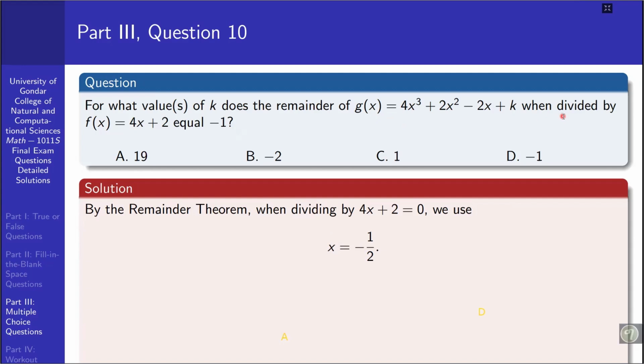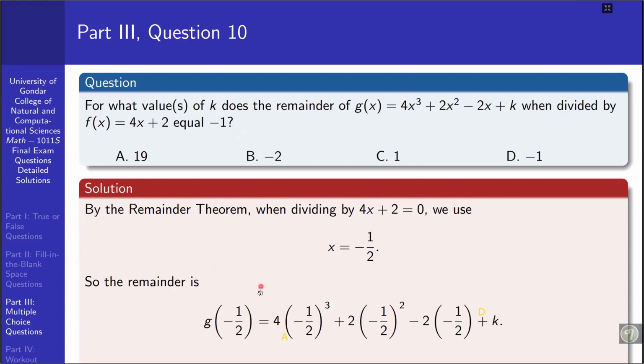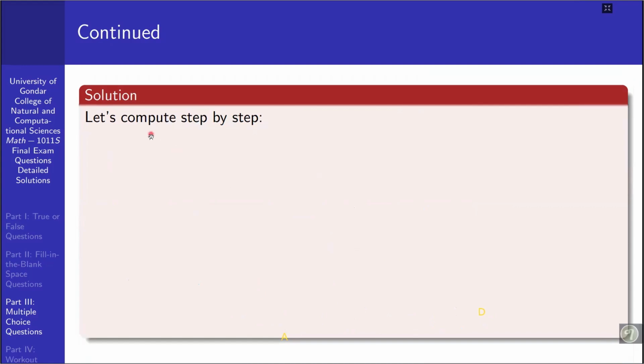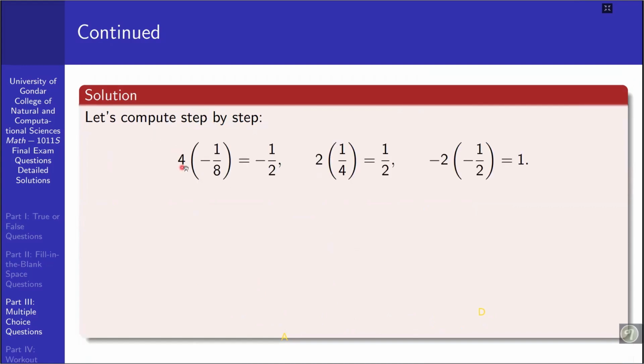ስለዚህ linear equation ነው የምናገኘው ማለት ነው። So the remainder g of negative 1 over 2 is equal to 4 into minus 1 over 2 cubed plus 2 into negative 1 over 2 squared minus 2 times this one plus k. ይሄ ስንት መሆን አለበት? negative 1 መሆን አለበት። ከዛ ምን እናገኛለን እዚህ ጋር ስቴፕ ባይ ስቴፕ ሶልቭ በምናደርግበት ጊዜ ይሄን እንደዚህ እናገኛለን 2 times 1 over 4 is 1 over 2 minus 2 times 1 over 2 is 1 so that g of negative 1 over 2 could be this one that is minus 1 plus 1 plus k.